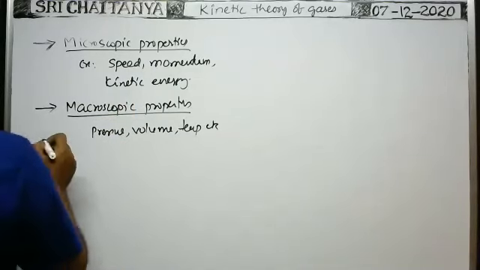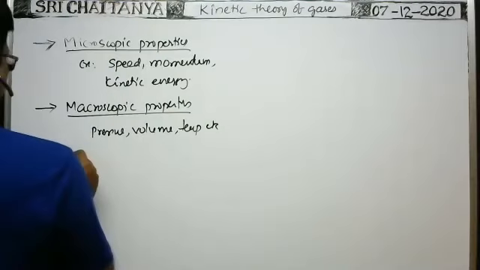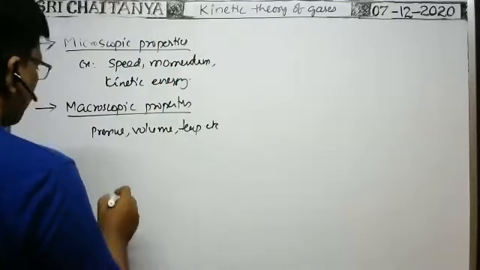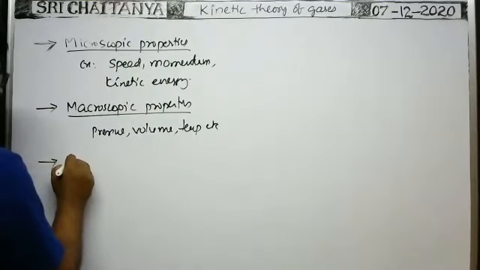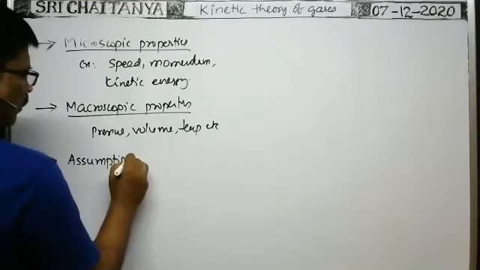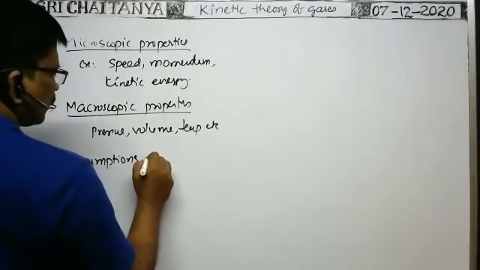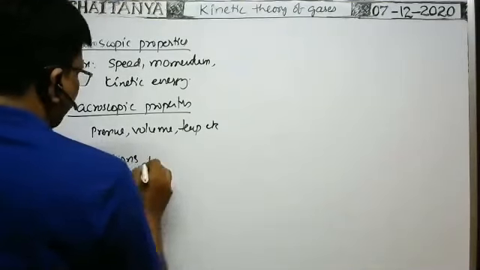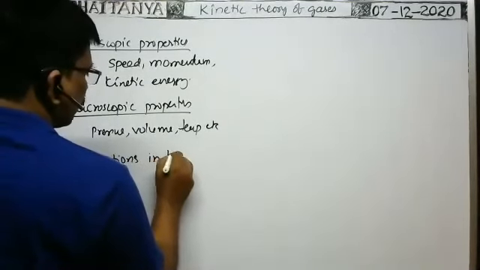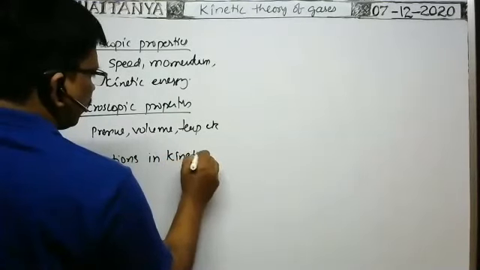Now, some assumptions in the kinetic theory of gases. Before we discuss the kinetic theory of gases, first we have to make some assumptions.